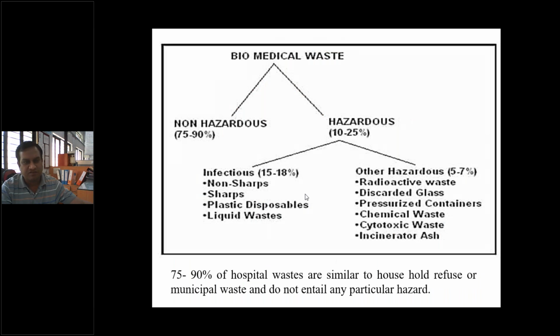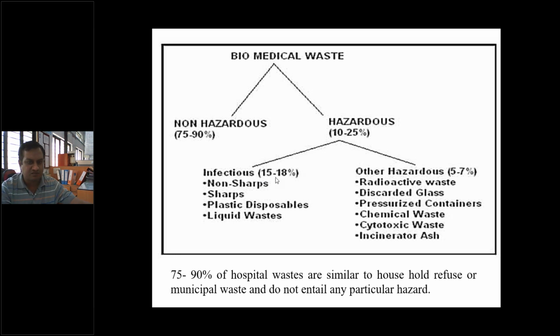So this is the biomedical waste, that may be non-hazardous, that may be hazardous. So the percentage of non-hazardous waste is 75 to 90%, and the hazardous waste is approximately 10 to 25%. That hazardous waste is again subcategorized as infectious, which can cause infection, and other hazardous waste, right?